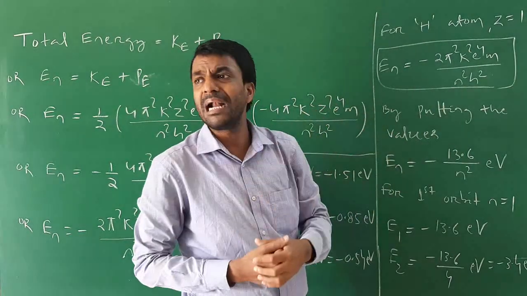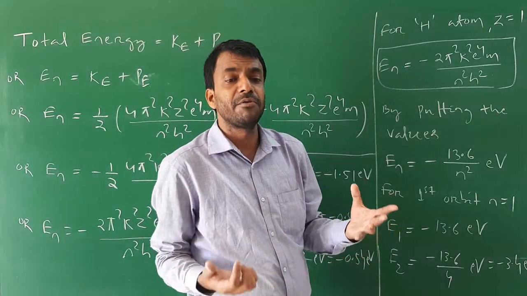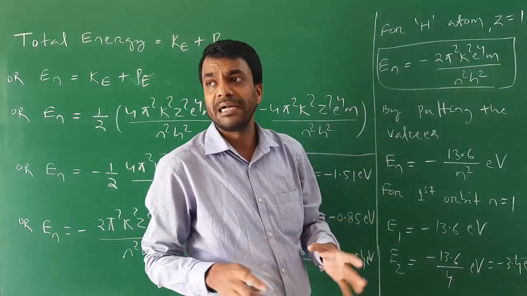This is the required expression for the total energy of the revolving electron for hydrogen atom.